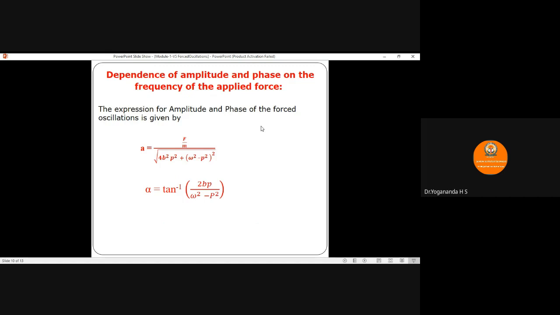Similarly, we have the phase equation alpha equals tan inverse of 2bp divided by (omega² minus p²). So p is the frequency of the applied periodic force, and omega is the natural frequency of the vibrating or oscillating body.